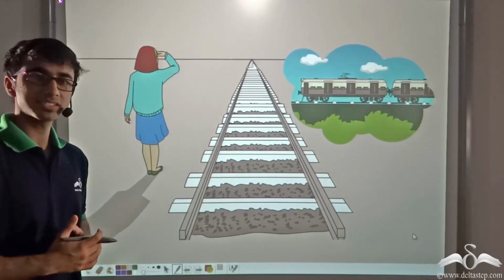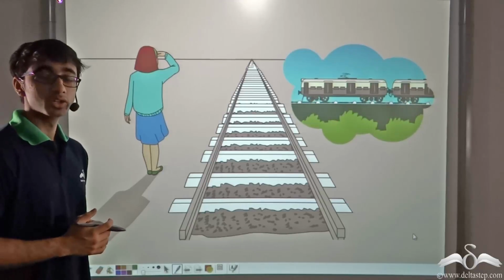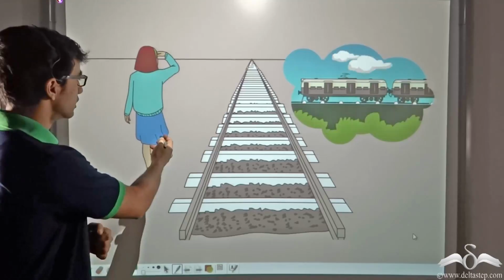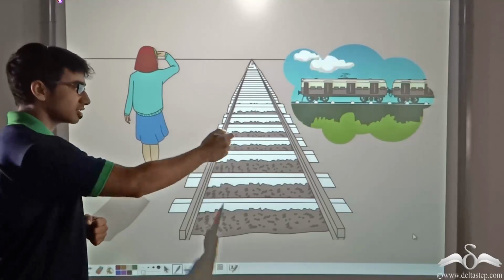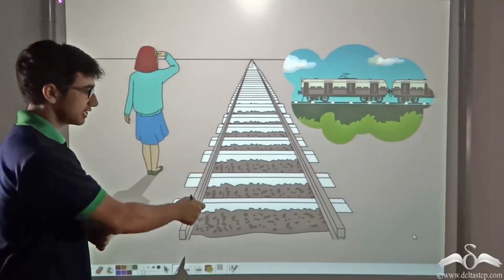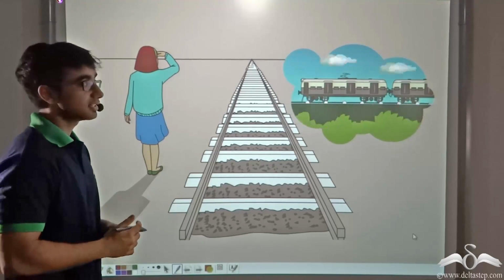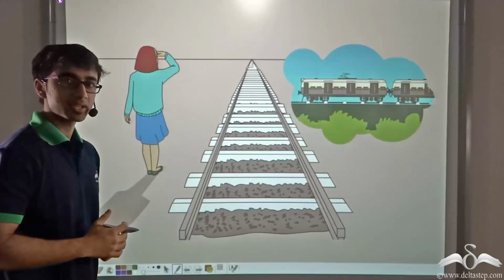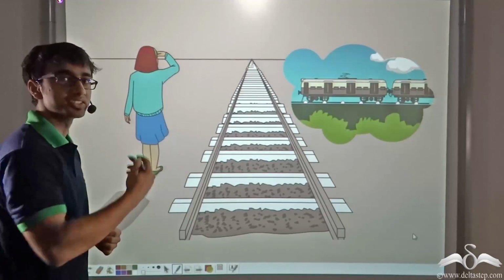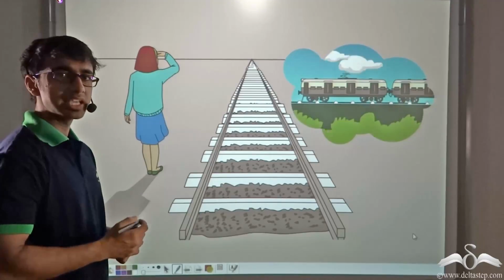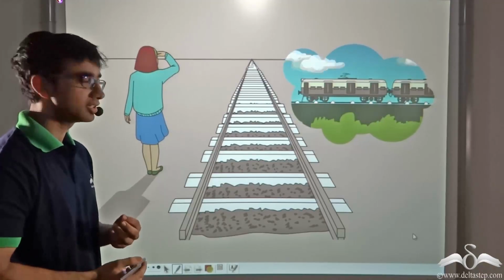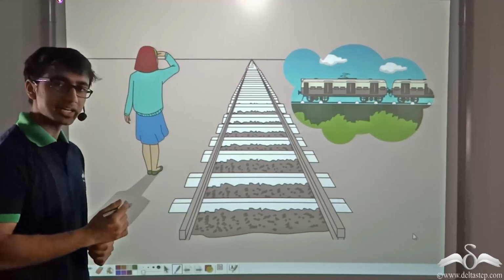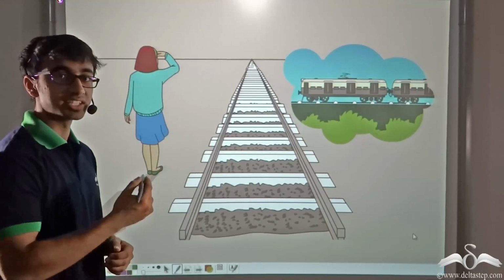Now, in most places in India, level crossings do not have camera surveillance. So, let's say a girl wants to cross the level crossing where the train track meets the road. And there is a train that is approaching. But since there is no camera surveillance, she doesn't know where the train is. So will she be able to hear the sound of the train if she stands like this? She will not. Now let us see how she can know that the train is approaching.